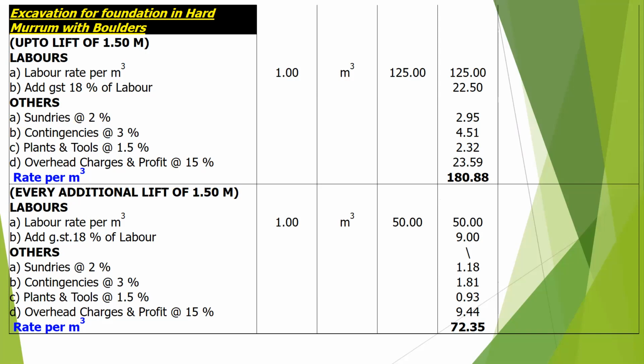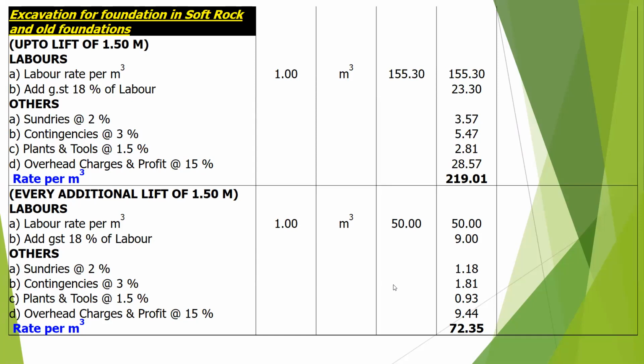Then if you are going below 1.5 meter, for every additional 1.5 meter, what will be the labor charges? Labor rate per cubic meter will be 50 rupees. GST 18 percent on labor is 9 rupees. Sundries 2 percent will be 1.18. Contingency 3 percent will be 1.81. Plant and tools 1.5 percent will be 0.93. Overhead charges and profit will be 9.44 at the rate of 15 percent. Rate per cubic meter will be 72.35.